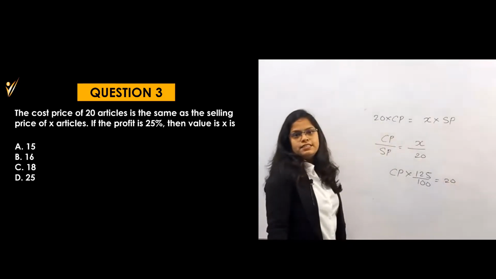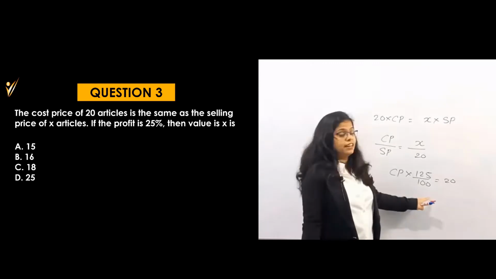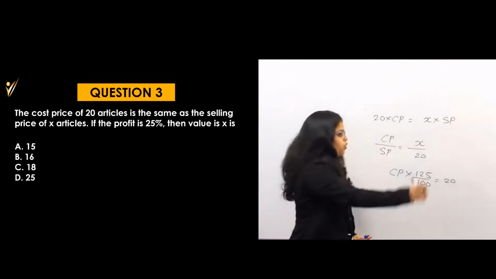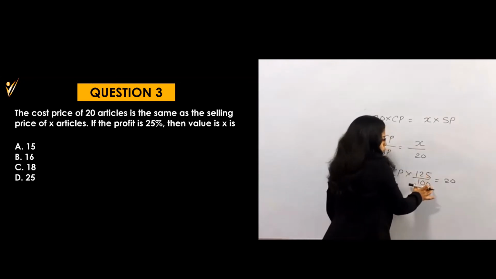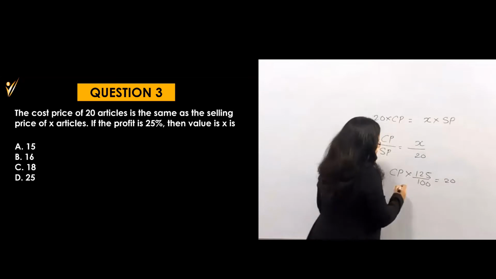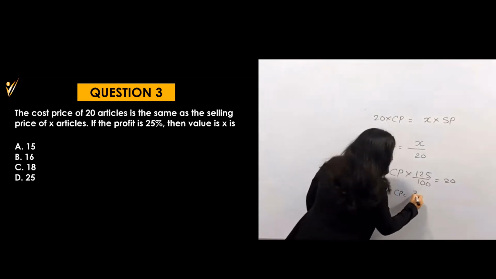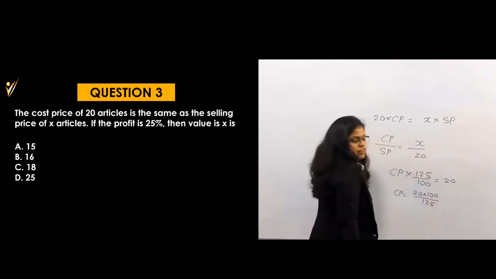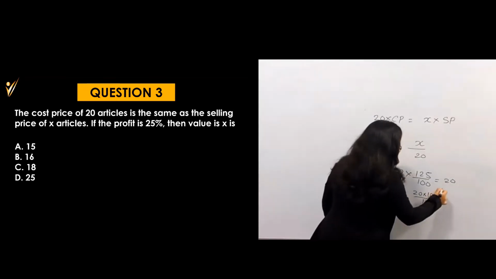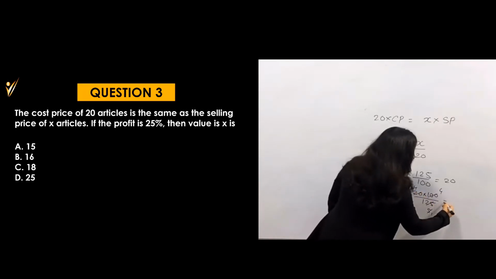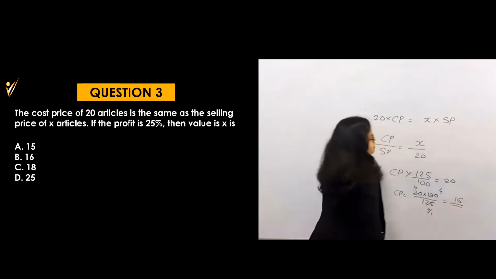Can you write down like this? This is exactly the conventional way, okay? I am solving by a completely conventional method. So cost price into 125, because of 25% profit, is equal to selling price. That means what will be the CP here? This 20 into 100 divided by 125. So you can solve this: 25 4s are 100, and 25 5s are 125, and 5 1s are 5 and 5 4s are 20. That means 4 into 4 is 16.